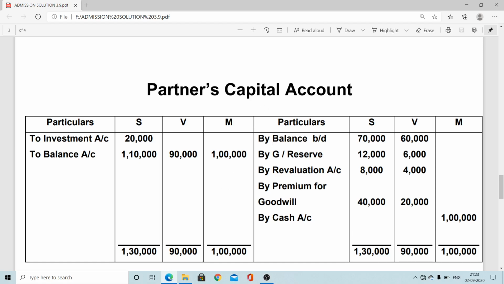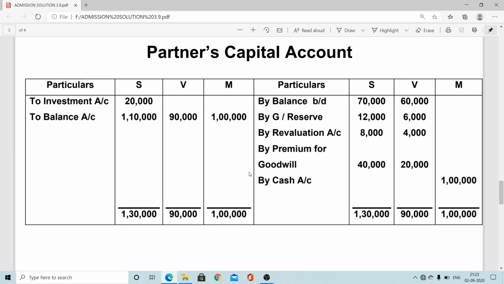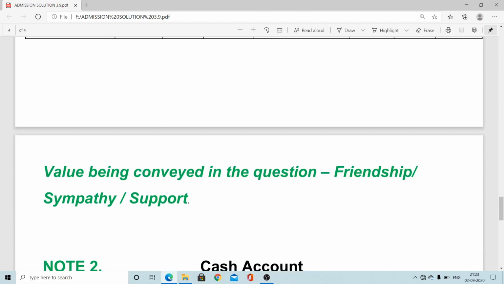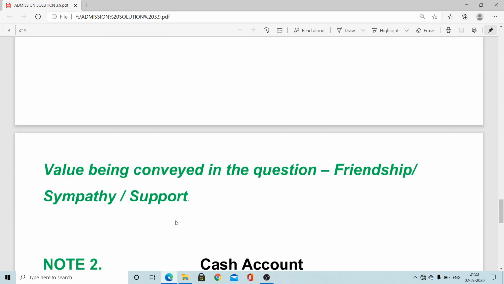These are the necessary ledgers in case of admission of a new partner, mainly treatment of goodwill, applying both methods nicely, premium as well as memorandum method. After that, open the revaluation and partners' capital accounts. In this case there is a message, as it was a value-based question, showing sympathy and friendship.